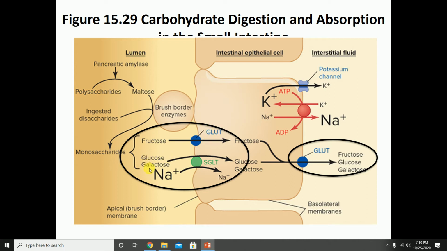As for glucose and galactose, those are co-transported with sodium on this active transporter known as SGLT, or sodium glucose co-transporter. Now, all three of your monosaccharides are going to go through a glucose transporter in order to exit the cell through the basolateral membrane into the interstitial fluid and then off to the venous circulation, and all of that will be shuttled over to the liver.